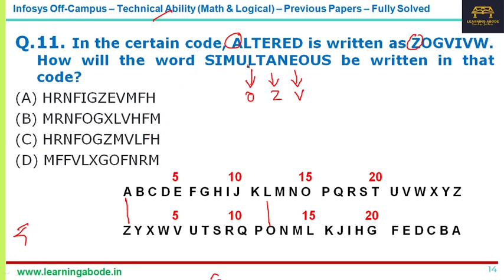That is the 5th position, 7th position and 9th position, so 5, 7 and 9. So probably this is the answer. You can mark it and move on.